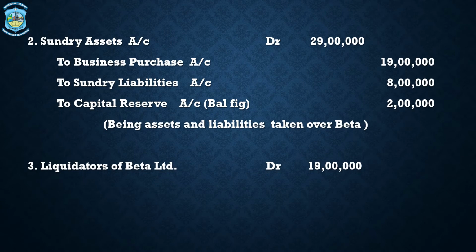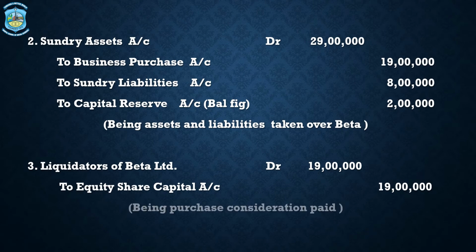Journal entry number 3 is liquidators of Beta Limited account debit to equity share capital. So this is how the liquidators would be paid. Liquidators would be paid by equity shares of 10 rupees each, that is 19 lakh rupees. So journal entry number 3 is liquidators of Beta Limited account debit to equity share capital. This is the mode of payment. So these are the 3 entries which are done in amalgamation in the nature of purchase. Let us see the resultant balance sheet.